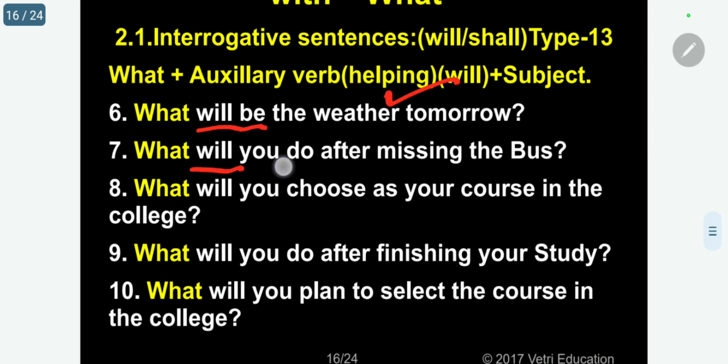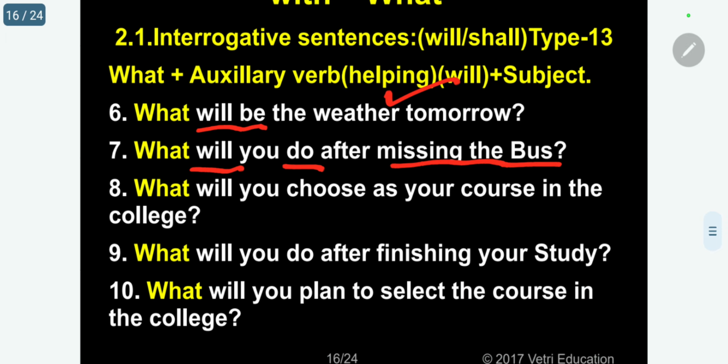What will you do after missing the bus? See, actually you have to go to a place by catching a bus, but before you come, the bus has left. So the question is, what will you do after missing the bus? I will catch an auto. That is the meaning of that.